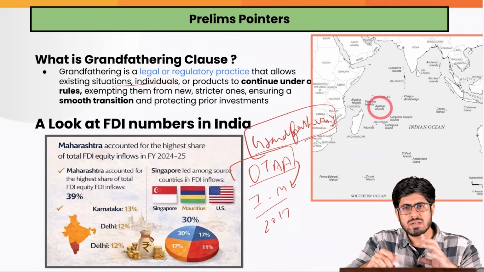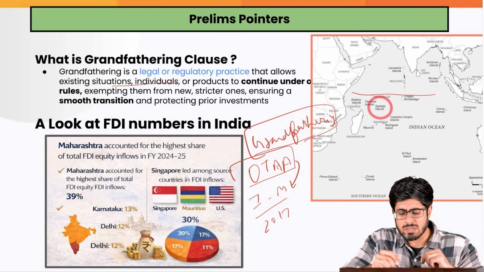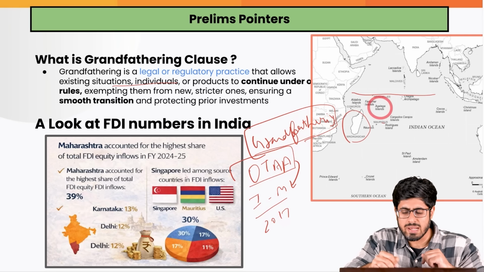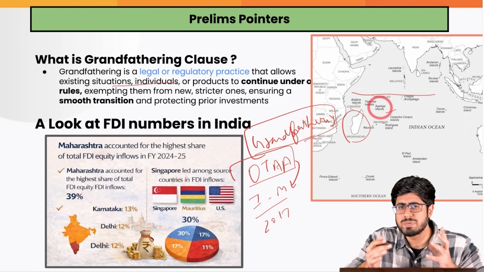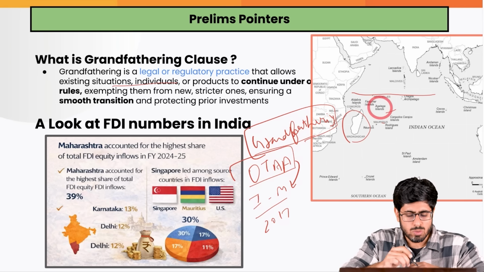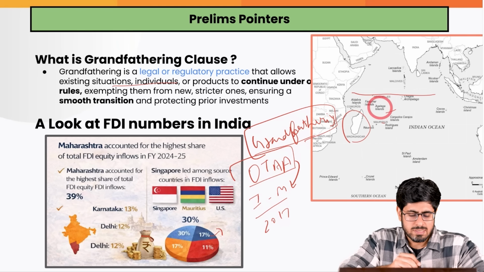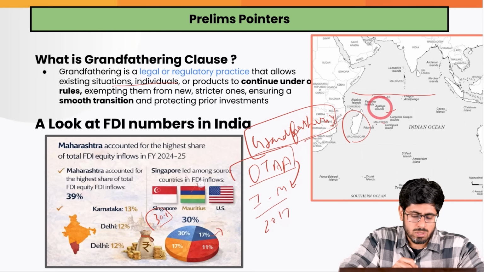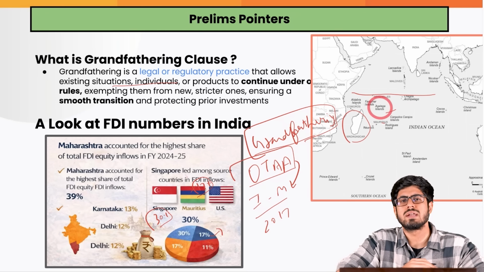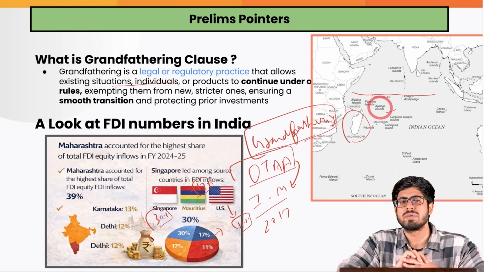Mauritius, as we know, is a country located in the Indian Ocean region, just south of the equator, just to the east of the island of Madagascar. While it is very beautiful and known for its pristine beaches, it is also one of the leading promoters of FDI in India. Singapore accounts for 30% of FDI in India. Mauritius also accounts for 17% of FDI in India. It is even greater than the USA, which only accounts for 11% of all the FDI that comes into India.